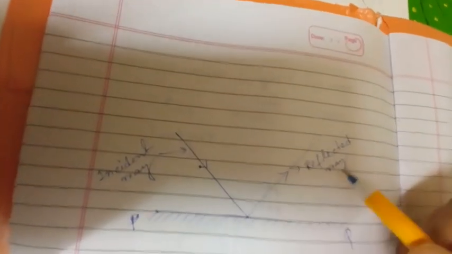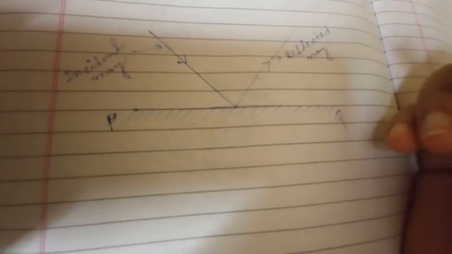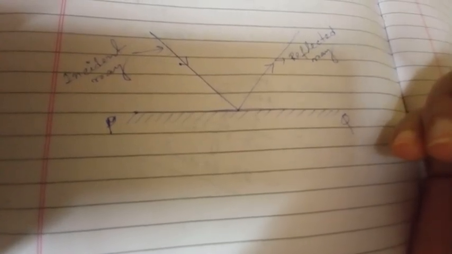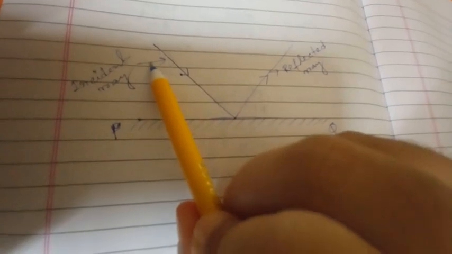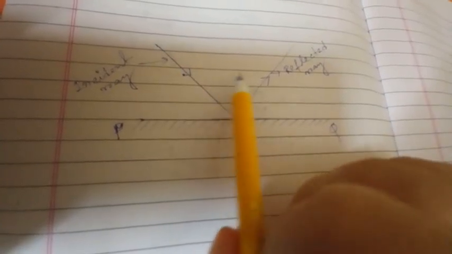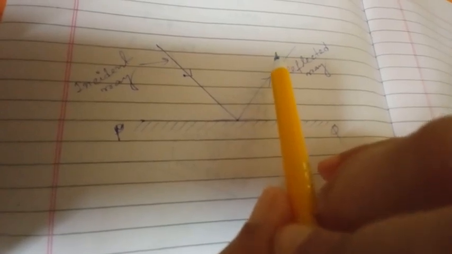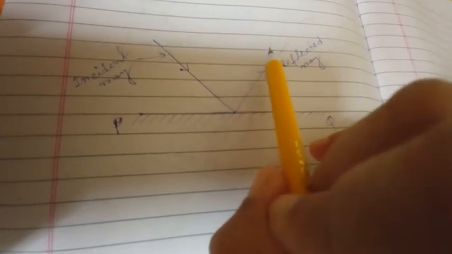So incident ray, reflected ray. So what is the definition of a reflected ray? The ray of light that bounces off the reflecting surface and returns to the same medium. Whatever medium the incident ray is coming from, it returns back to the same medium as that of the incident ray, and so it is called the reflected ray.